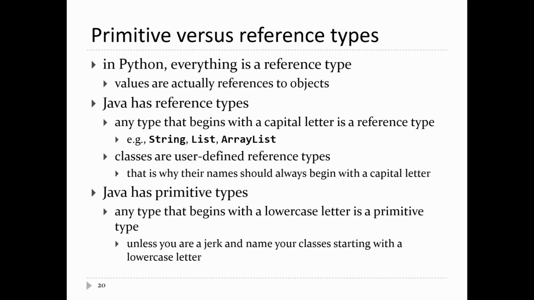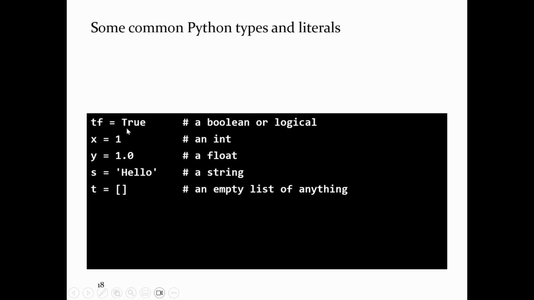Okay, so in Python, everything is a reference type. I don't know if they told you this or not, but every type that you use in Python is what's called a reference type. They all refer to objects. So values in Python are actually what are called references to objects. And I'll explain what a reference is shortly. So back here on this slide, True, 1, 1.0, hello, and the empty list, those are all actually objects.